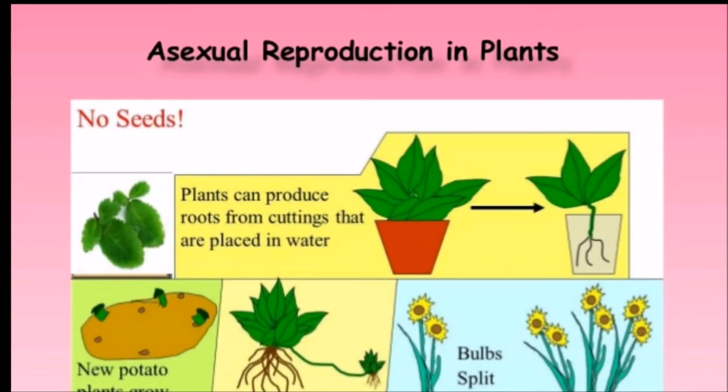Now let us see what is asexual reproduction. Asexual reproduction means new plants are produced without using seeds. This process generally takes place by leaves, roots, stems, etc. Asexual reproduction is a type of reproduction which does not involve the fusion of gametes or a change in the number of chromosomes.